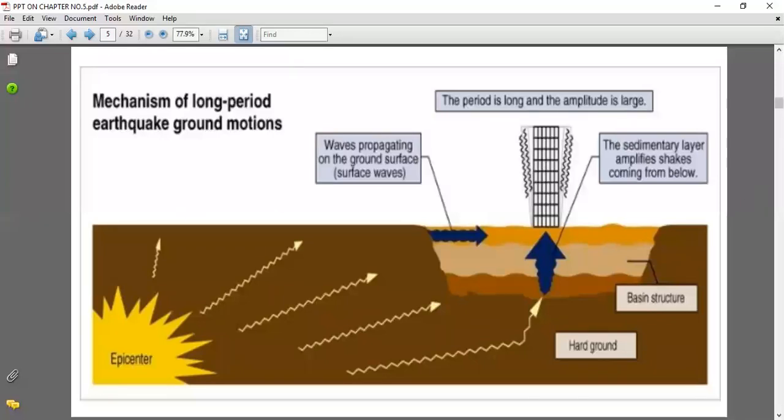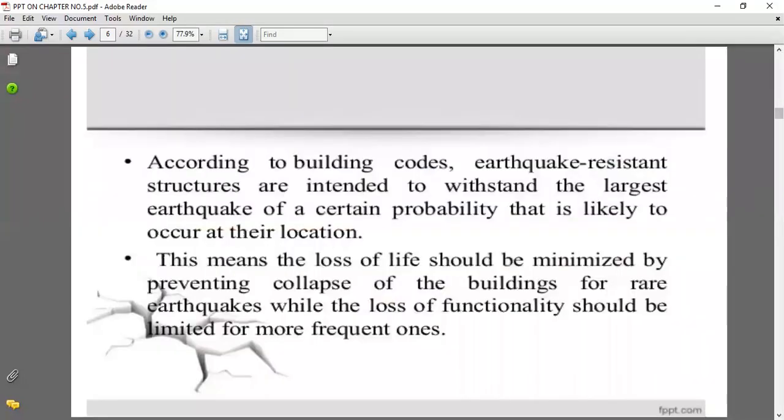All the parts related to the epicenter and the waves that are produced, and which again disturb the structure, are also shown in this diagram. So we have to take care of whatever basic ideas we apply before planning and constructing the structures.